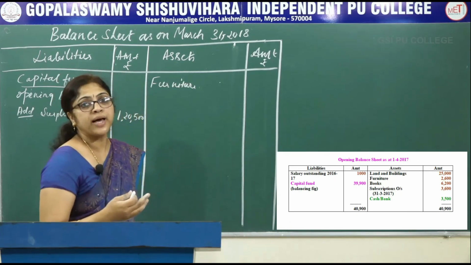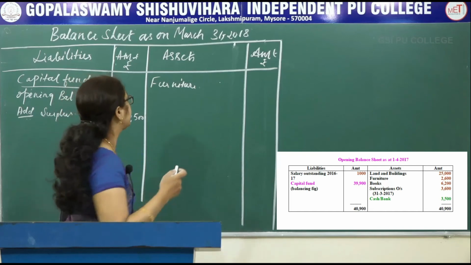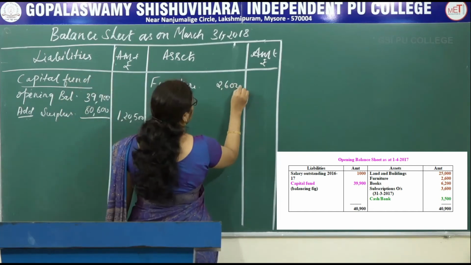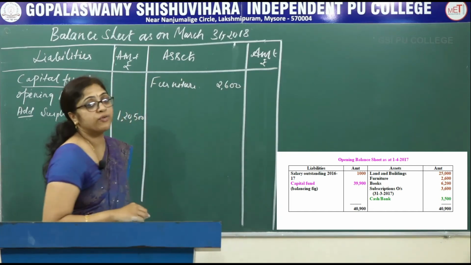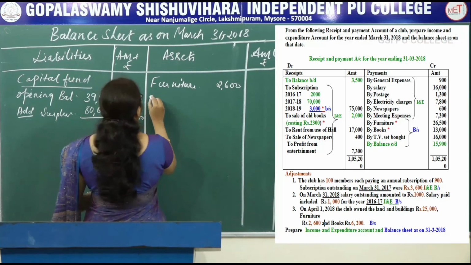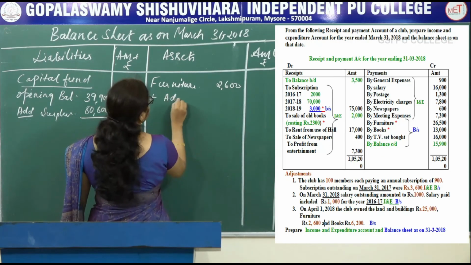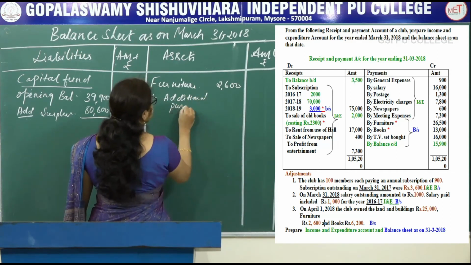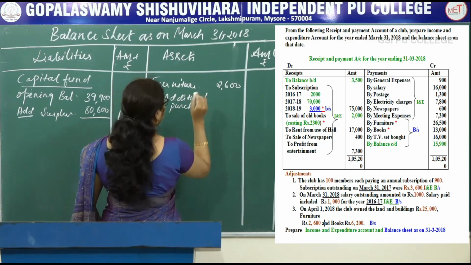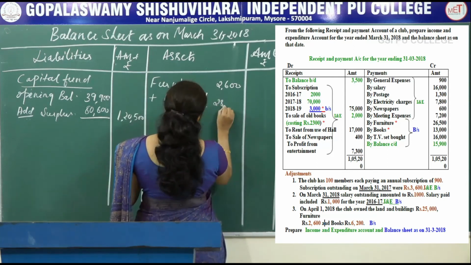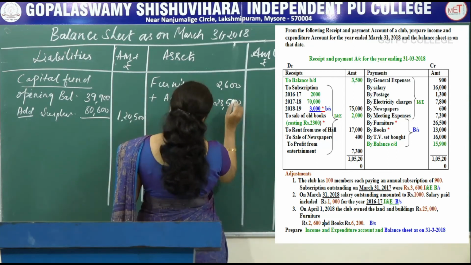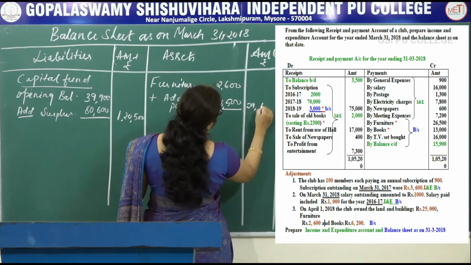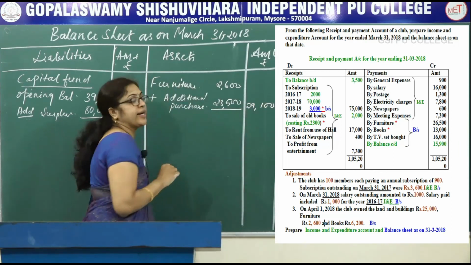See the opening balance sheet. In the opening balance sheet, furniture is there. So bring that furniture amount 2,600 from the opening balance sheet. Then add additional purchase. It is given in the receipts and payment account, 28,500. So when you total, you will get 29,100.